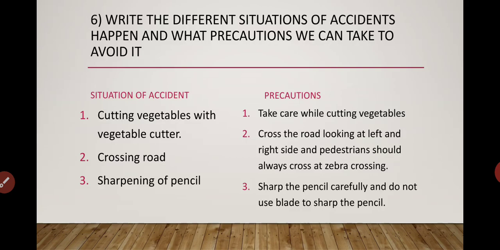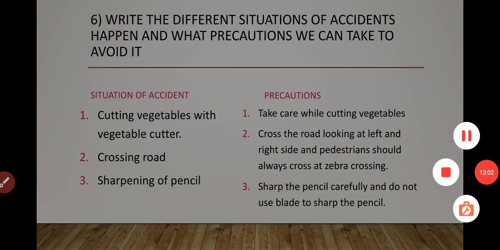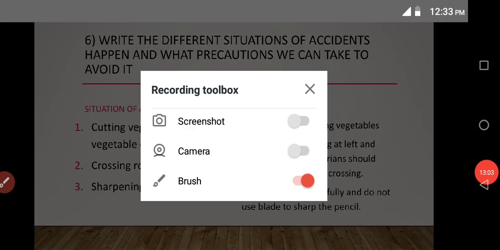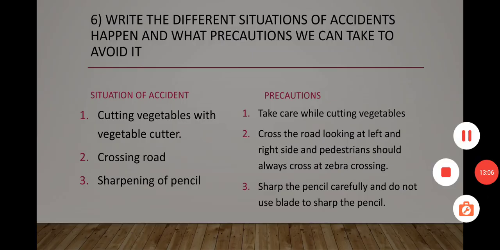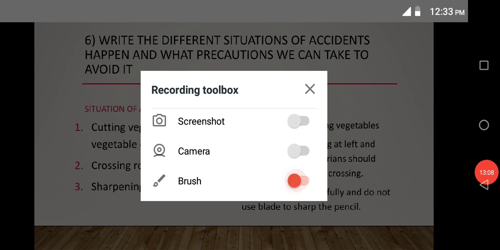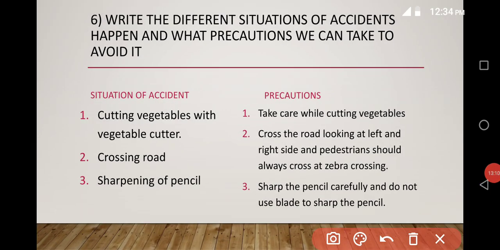The chances of getting hurt will be more. So we should always take precautions. So what precautions? Take care while cutting the vegetables. Second, crossing the road. Cross the road looking at left and right side, and pedestrians should always cross at zebra crossing.